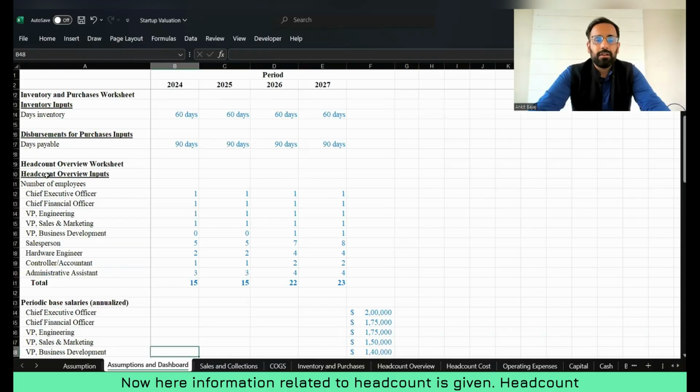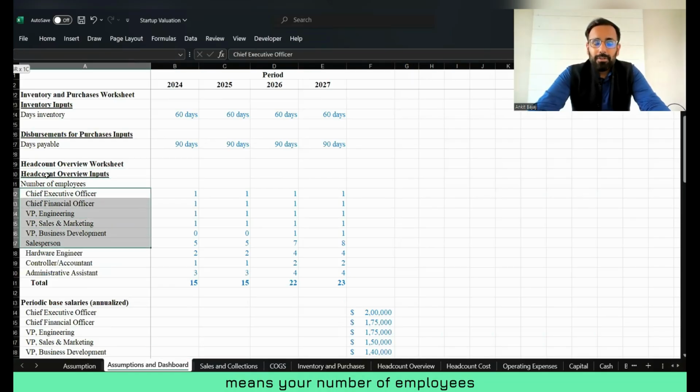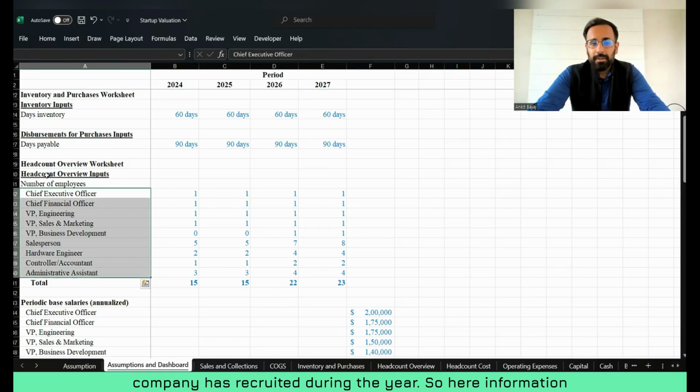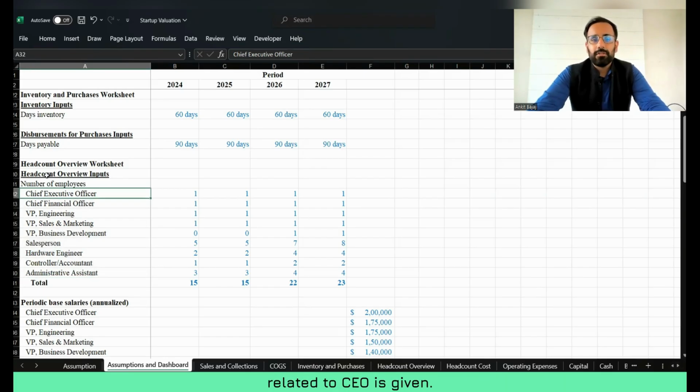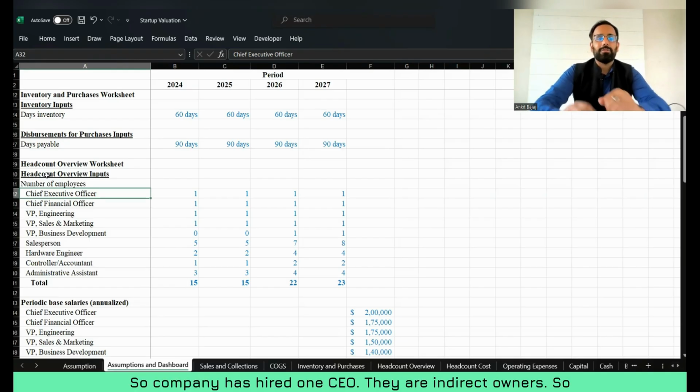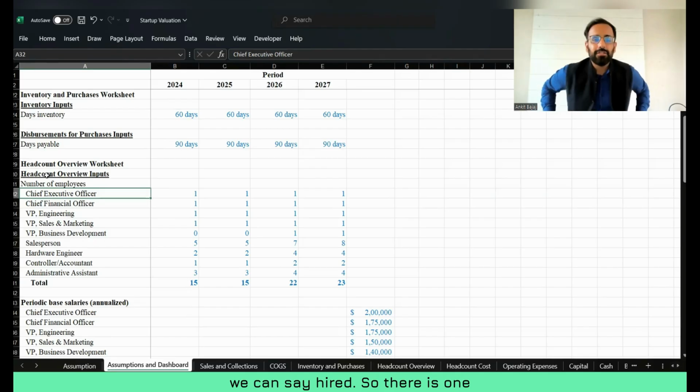Now, here information related to headcount is given. Headcount means the number of employees the company has recruited during the year. So here information related to the CEO is given. The company has one CEO. CEOs are indirect owners, so we can't say hired. So there is one CEO in the business.